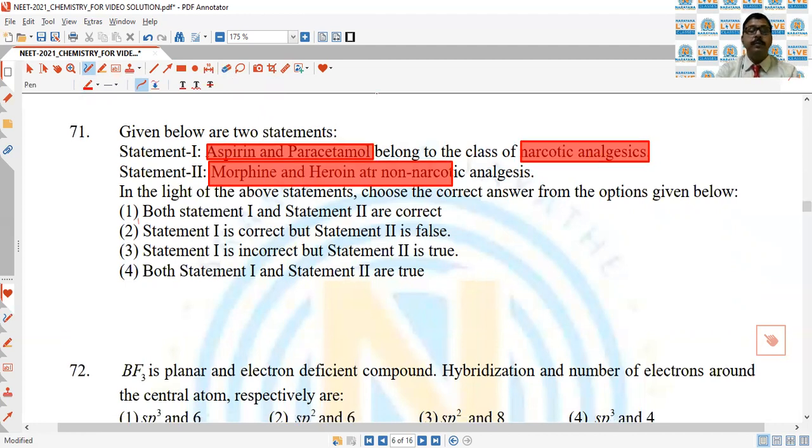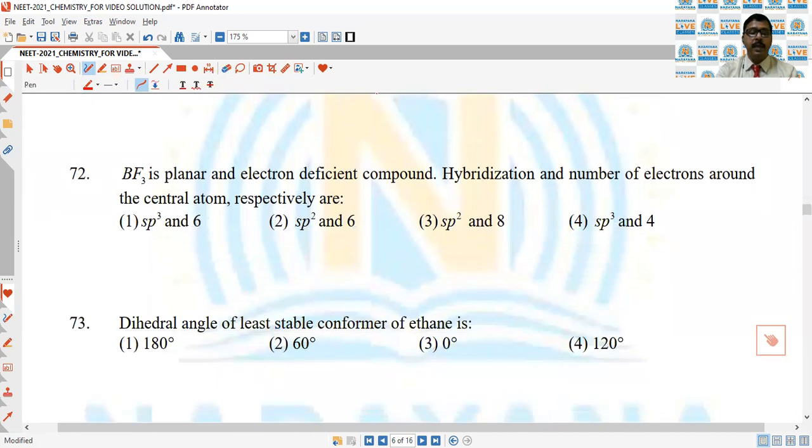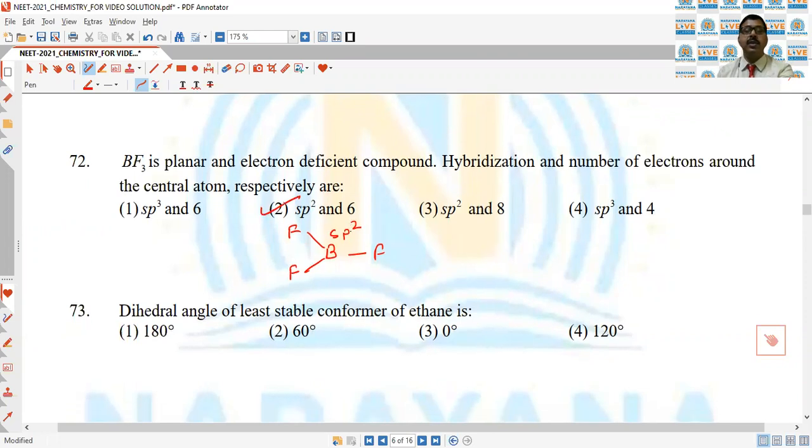Next question. BF3 is planar and electron deficient compound. The hybridization and number of electrons around the center atom respectively are. So in BF3, boron is sp2 hybridized and total 6 electrons are there. That is why second is the correct answer of the question.